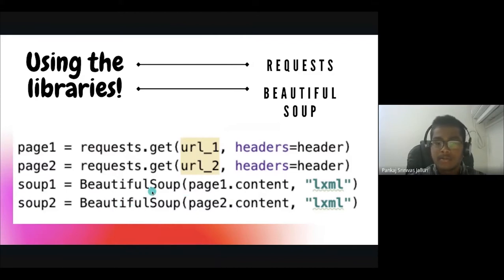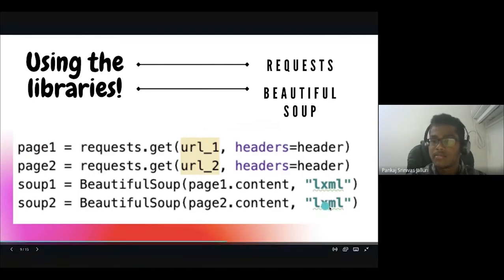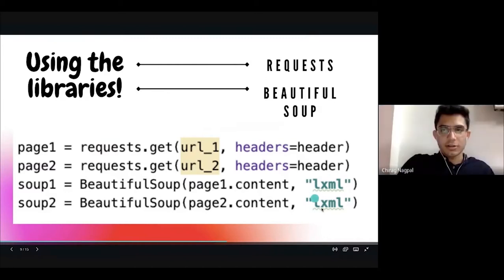So Beautiful Soup 1 is going to get content from page one, and Beautiful Soup 2 will get content from page two. We use LXML as a parser, just to compile the data. Right. So moving on.